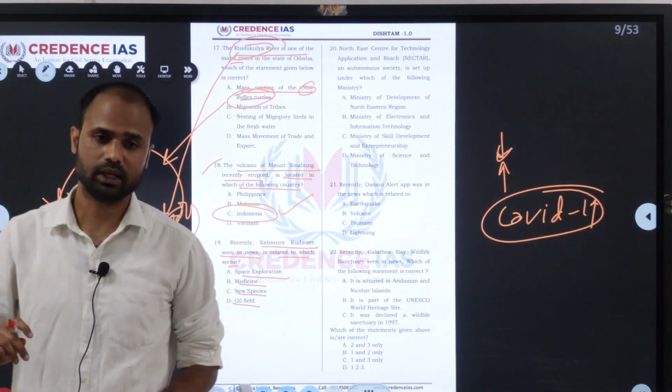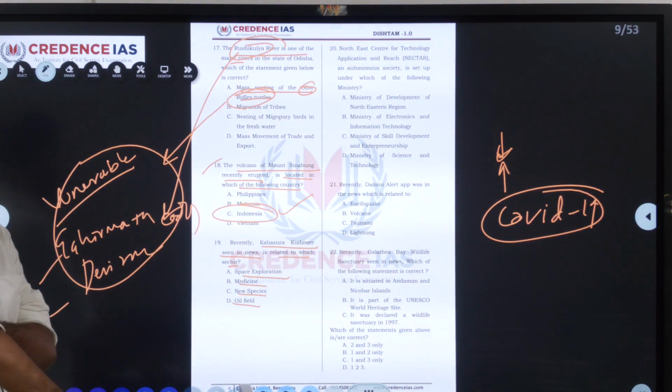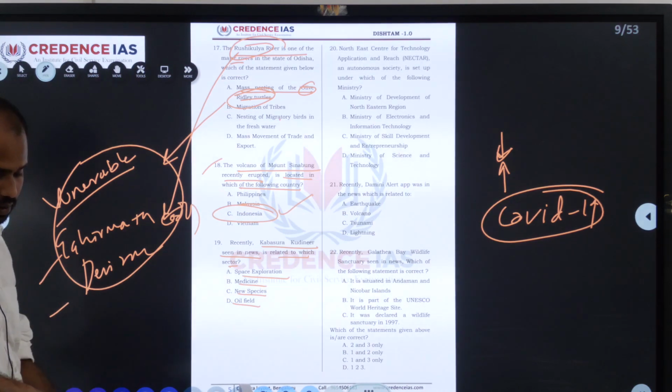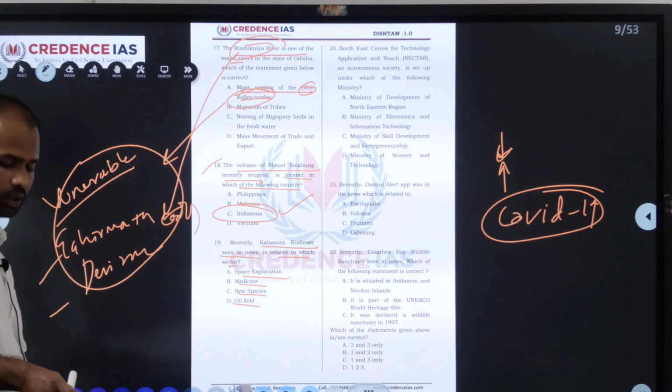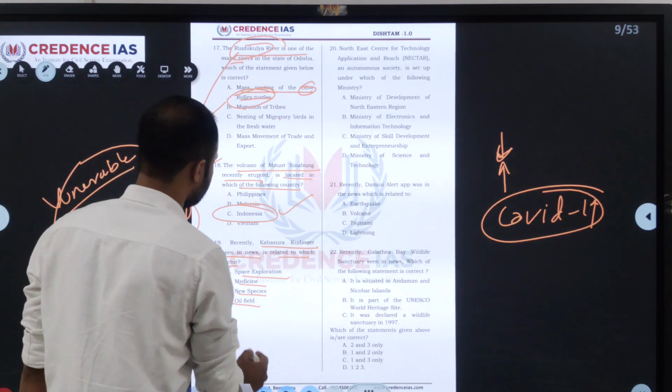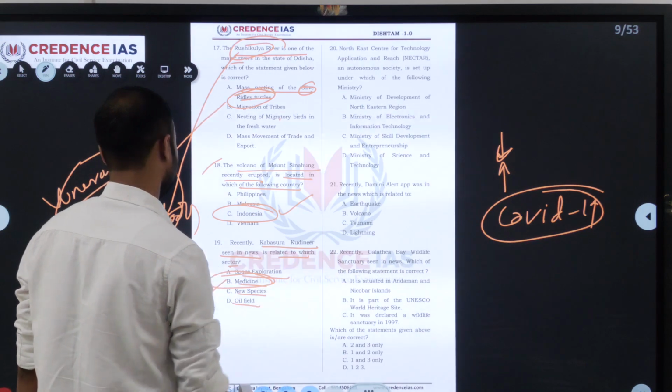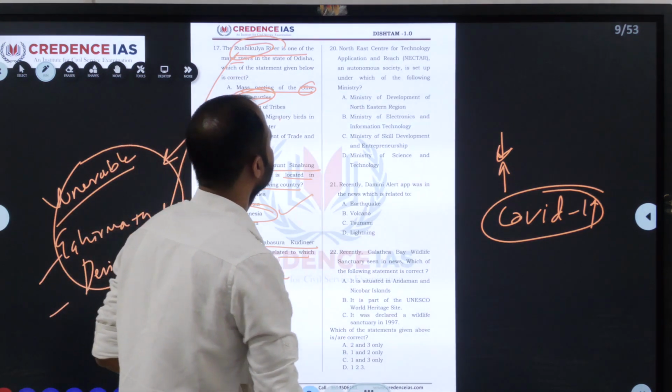So it's still in a clinical trial, and it is done by the Central Council for Research in Siddha, which comes under Ministry of Ayush. So in this, what happened? They will use herbal plants like ginger, clove, kadukkai, omam. These are used to make the medicine. So Kabasura Kudineer is a medicine. And we'll go to the next one.